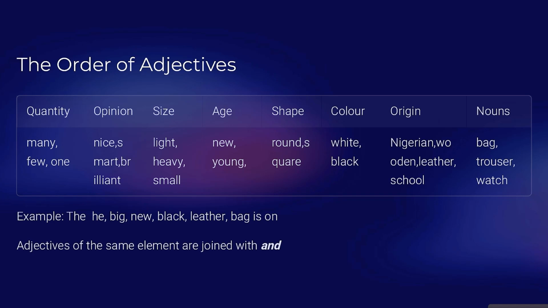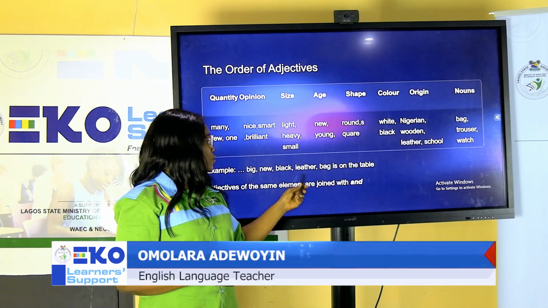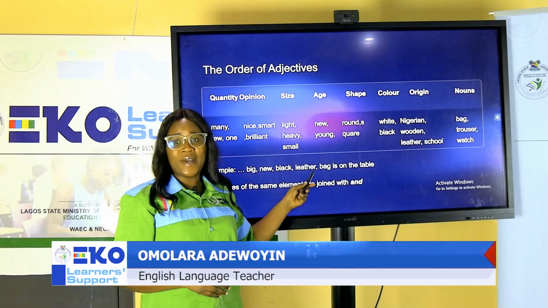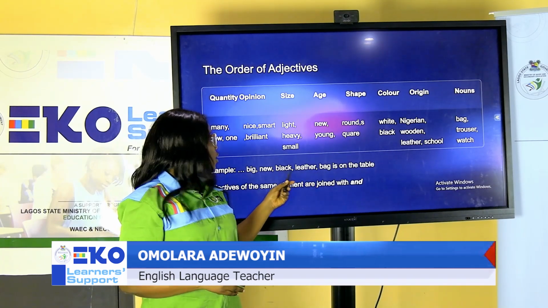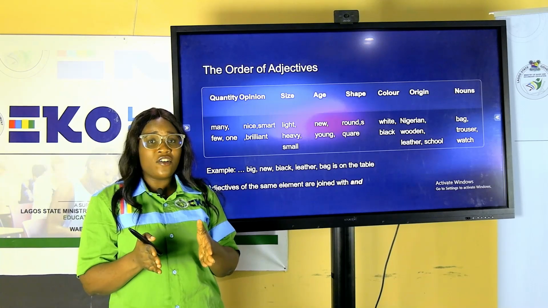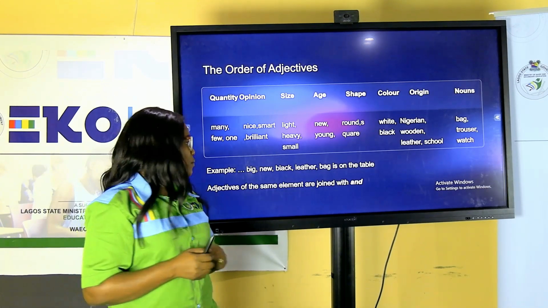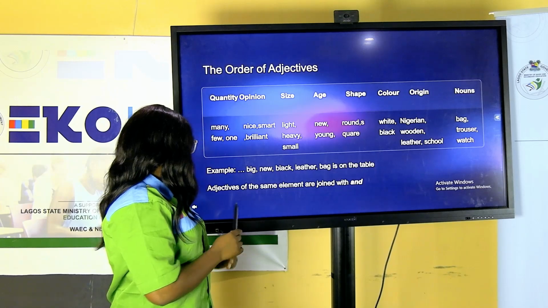Look at this example here. Big, new black leather bag is on the table. If there are several bags on the table, definitely I would not be able to miss out on the particular bag being described, because the words have given a vivid description of the kind of bag that should be looked out for on the table. This is the beauty of adjectives.